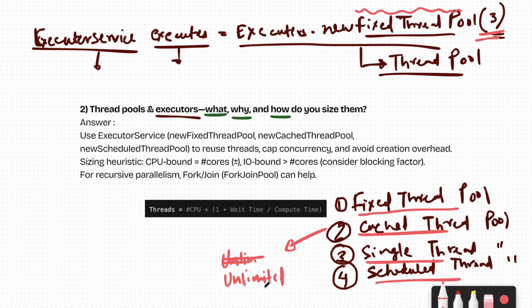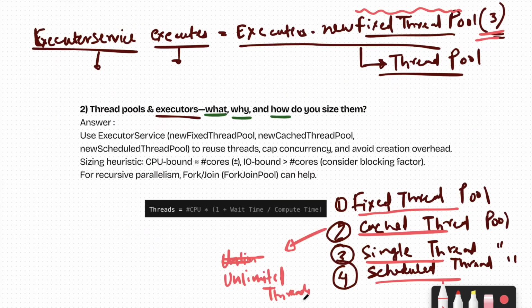So let's say you don't know how many threads you want. In that case, you create a cached thread pool. And the single thread pool, with the name you can understand, creates only one thread. If you just need one thread, you create a single thread pool.